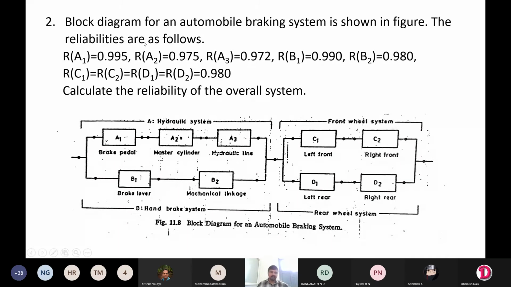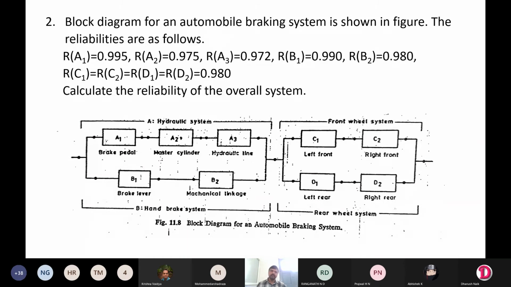Next, a block diagram for an automobile braking system is shown in the figure. The reliabilities are as follows. So here they have directly given the values of reliability, whereas in the previous problem they gave the value of MTTF and the value of time, by using which you had to find out reliability of individual components or parts of the braking system.